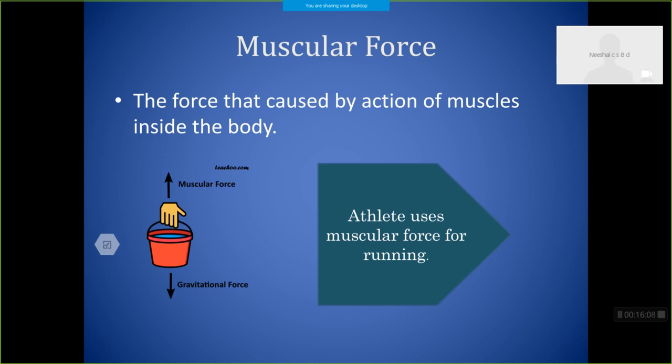Muscular force is a contact force because there should be a physical contact between two objects. Then only muscular force can come into play. So we can call muscular force a contact force.